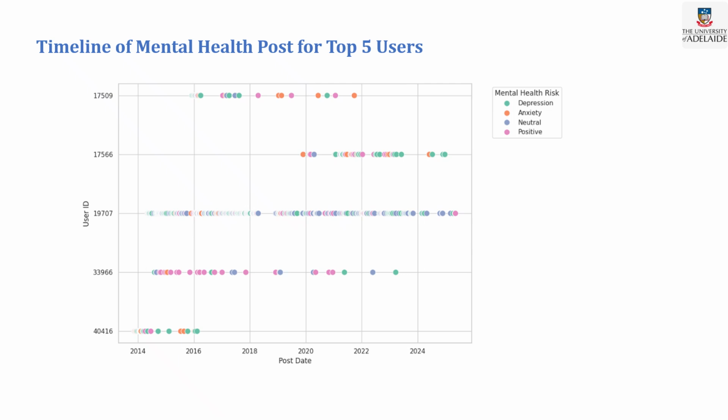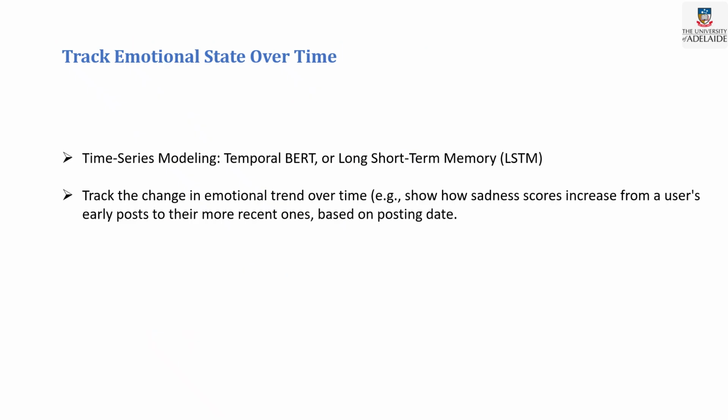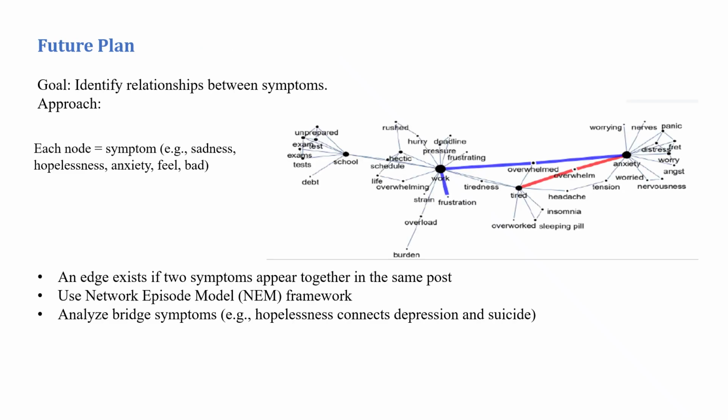For each user, from the very beginning to the present, I have shown their mental state: when they were depressed, when they had anxiety, and when they had positive or negative feelings. I have tried to show this with this graph, tracking emotional state over time. I want to apply time series modeling like temporal BERT or LSTM to track changes in emotional trend over time, such as how the sadness score increases from a user's early posts to their more recent ones, based on posting date.